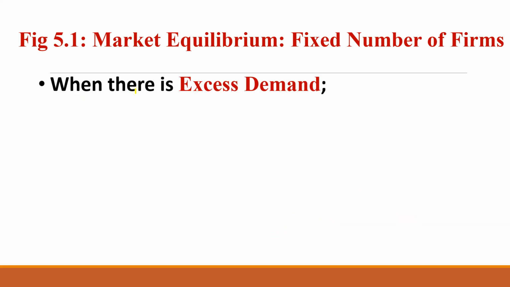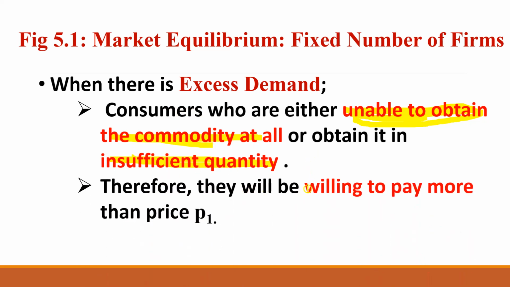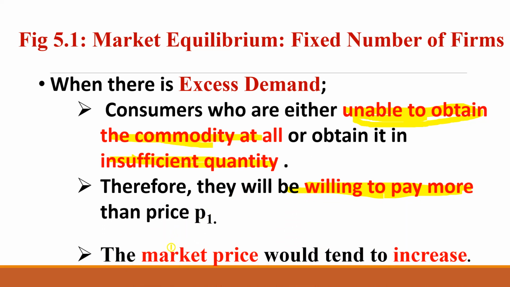When there is excess demand, what will happen? Consumers are either unable to obtain their item at all or obtain an insufficient quantity. This is very important when you answer this question for the 20 sentence long answer: you have to mention how equilibrium is brought back from the lower price. When that situation arises and they don't have enough quantity, what will they do? They are willing to pay more than P1. Therefore, the market price would tend to increase.